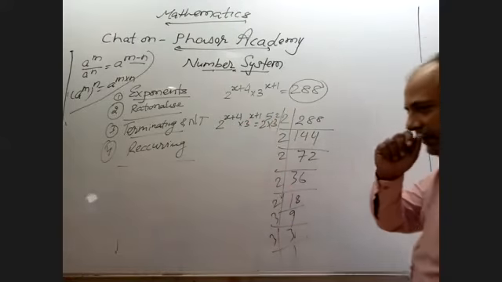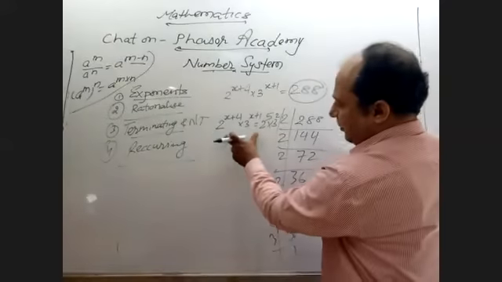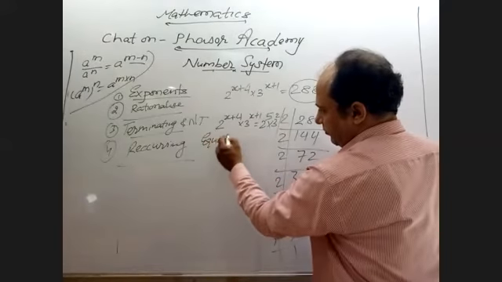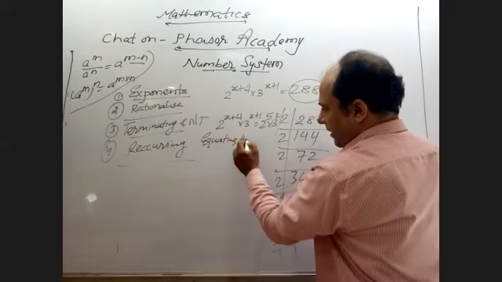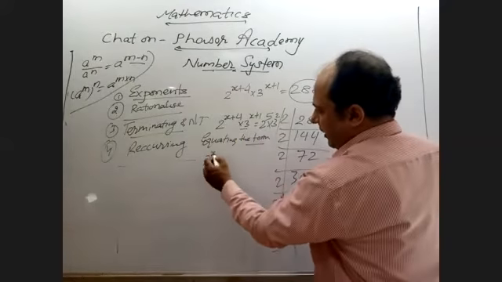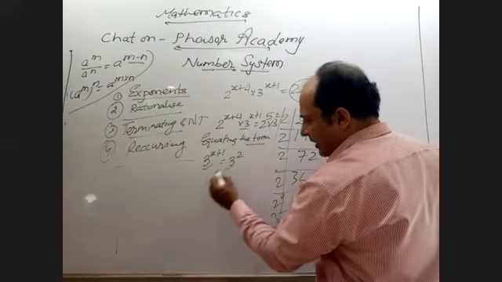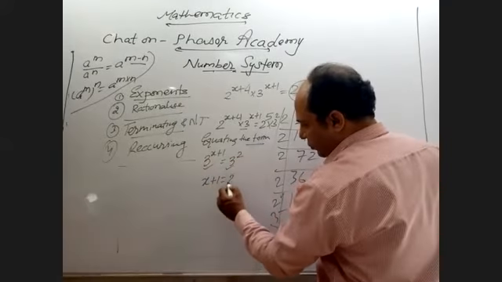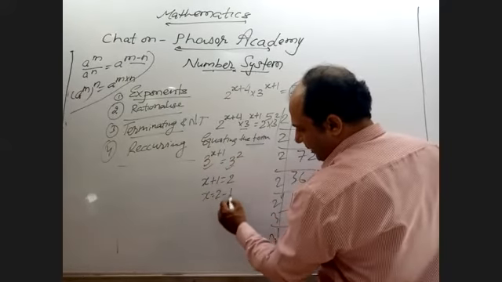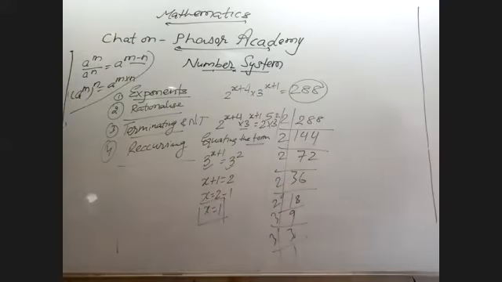Now again, at the beginning I said about the rational numbers, equating the terms. Same concept you have to apply here, equate the terms. मतलब क्या होता है कि अगर आपने 3 को लिया, then 3 raised to power x plus 1 equal to 3 raised to power 2. अब यहाँ पे क्या हो गया? Bases are same. x plus 1 equal to 2. x equal to 2 minus 1. So the answer is 1. Got it this method or not? You understood?